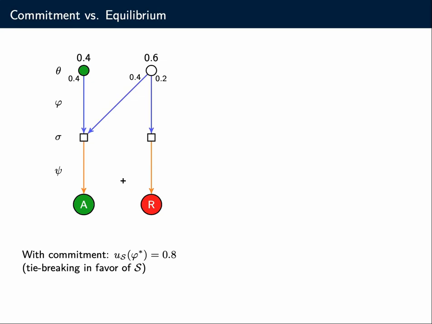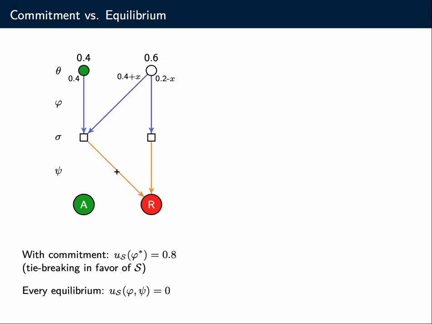But as can be easily seen, this is not an equilibrium, because here there is an accept signal. So obviously the sender has an incentive to send this signal as often as possible. Essentially all the time. But if he sends the signal all the time, then of course the receiver would say, okay, now 60% of the time I'm getting a rejectable state, so I'd rather pick action reject here. And indeed, by applying this reasoning, we can see that every equilibrium in this instance has the receiver reject both signals. So in every equilibrium, all signals will be rejected. The receiver always plays reject. So the utility of the sender is 0.